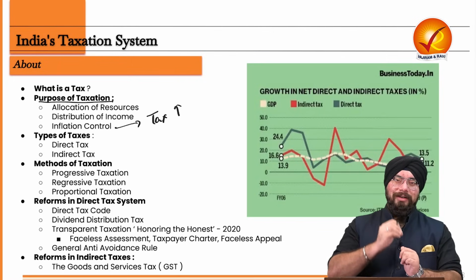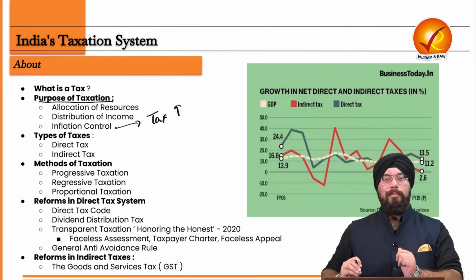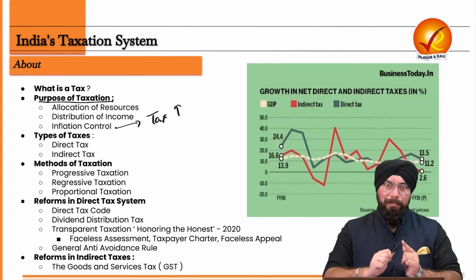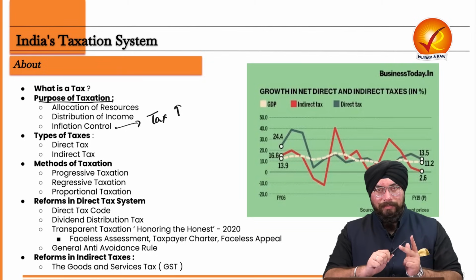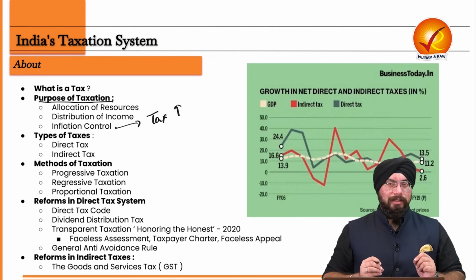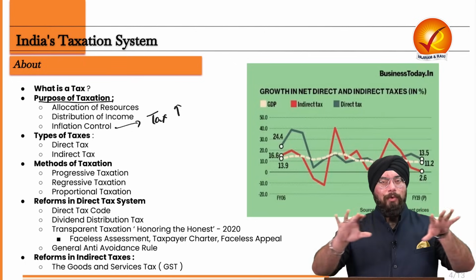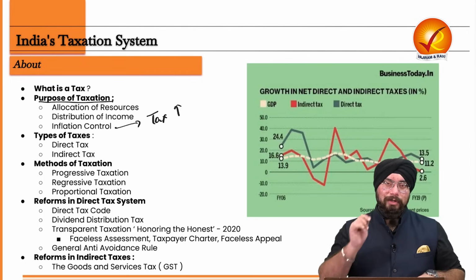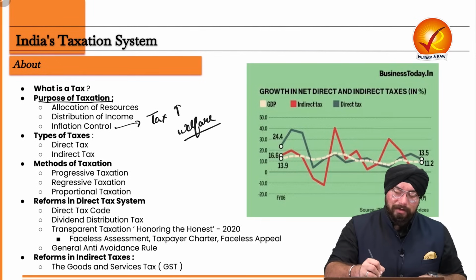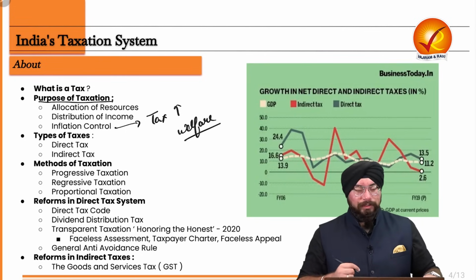And what does government do? Government again uses that money to distribute it to the poor in form of welfare schemes, in form of infrastructural development, in form of various grants. So in various forms, government makes sure that the tax which it collects from certain section of the society is dispersed off to all the sections of the society. In order to ensure what? In order to ensure cumulative welfare of the society. Because that primarily is the motive of the government.